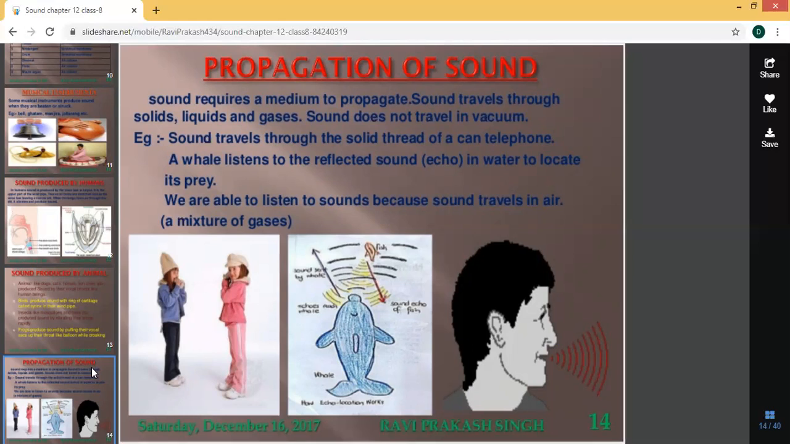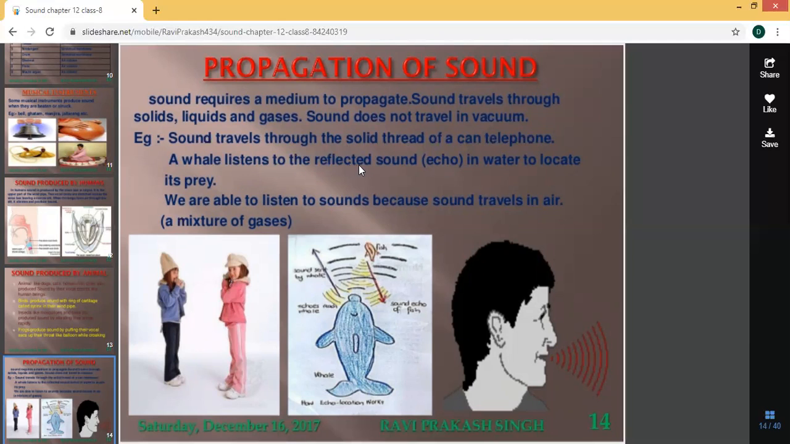Example: sound travels through the solid thread of a can telephone. Children usually play with this. They make a phone using a matchbox, tying a thread on both sides, and they play like it is a telephone. So sound travels through the solid thread of a can telephone.